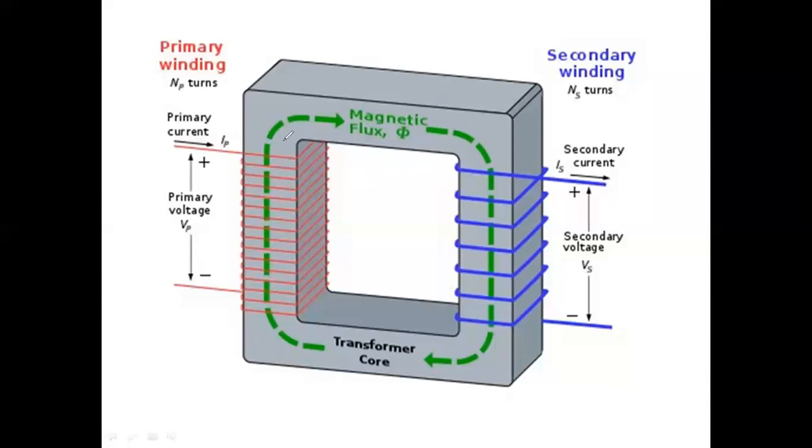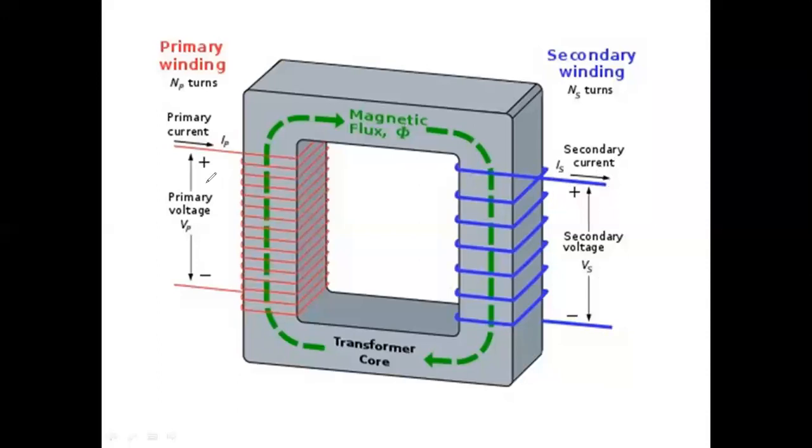What we do here: we take one wire and keep winding it, and after winding all the way to here, we cut it at the end. So two terminals are there. For the primary winding, two terminals are there. The secondary winding also has two terminals.